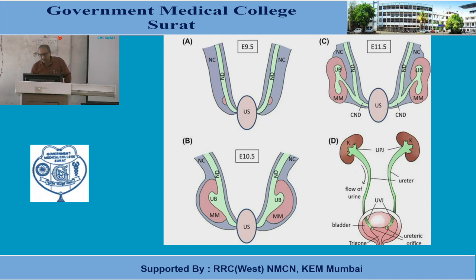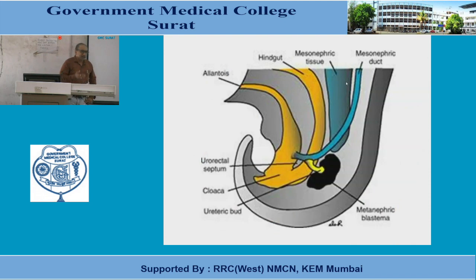As I told, the collecting part of the kidney develops from the ureteric bud, the metanephric diverticulum, and how it arises can be seen in this figure. It arises from the lower part of the mesonephric duct. This one is the mesonephric duct, and from its lower part the diverticulum arises. This is one more figure, a sagittal section.